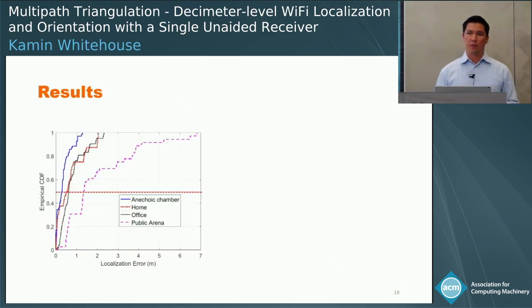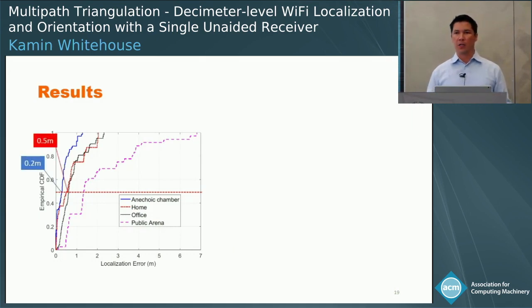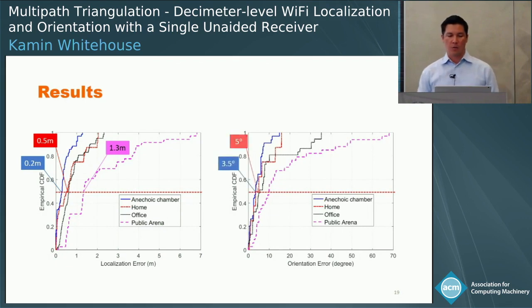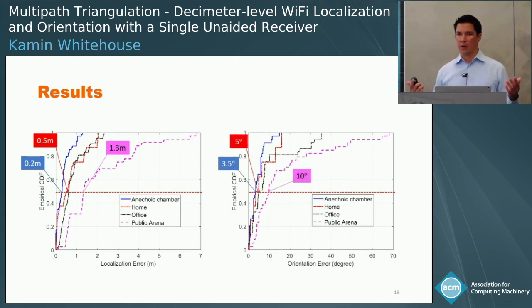And these cumulative error distributions here show that the median error was about 50 centimeters in the main environments, degrading to about 1.3 meter median error in the worst, most cluttered environment. And that orientation error, which means how accurately we can estimate the orientation of the transmitter, the median error was about 10 degrees or lower across all of the environments.